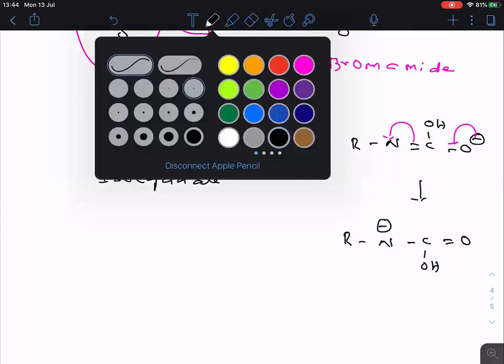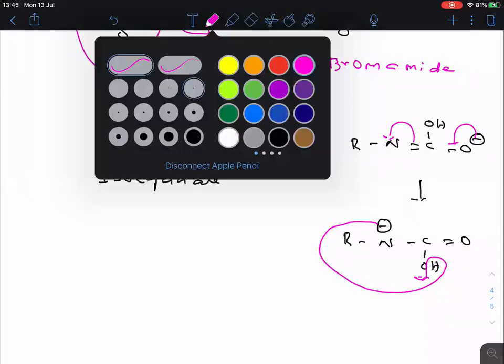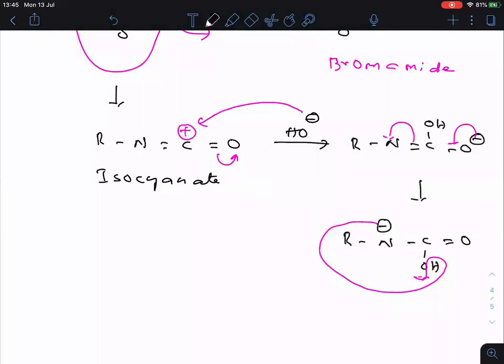This negatively charged nitrogen will take H plus from here. Negatively charged nitrogen will take the proton. Now what is left over then? R, NH, C double bonded O, and H plus is removed out, O minus is left over then.